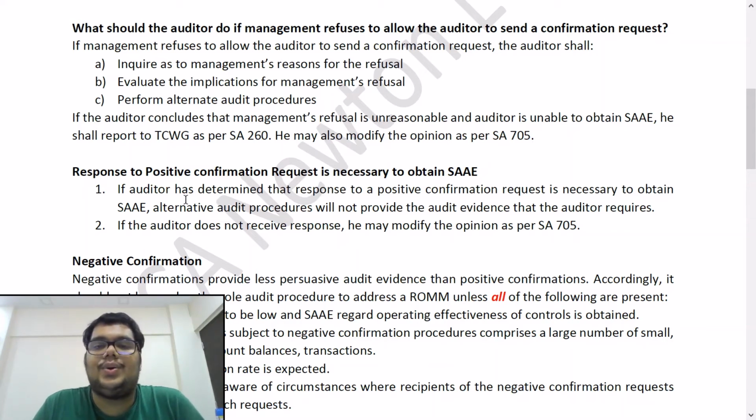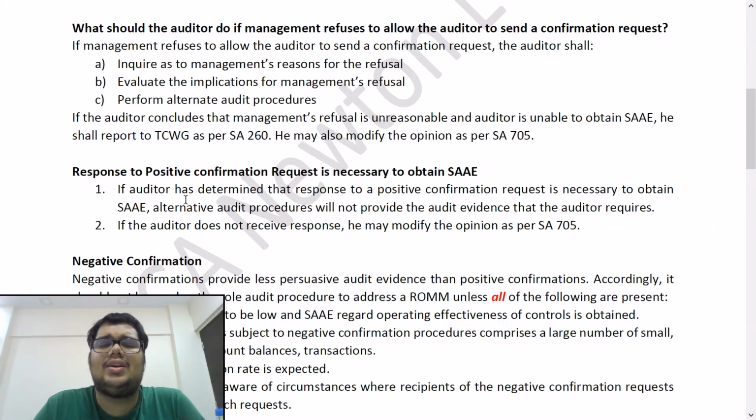Now in this scenario, what should the auditor do? Point number one, inquire as to management's reason for the refusal. Ask the management why they are refusing us to send a confirmation. Point number two, evaluate the implications of management's refusal. Now, let's say if the balance is a very immaterial balance, we may not be too much bothered about it. But if it's material, then it may have certain impacts on the audit evidence. Point number three, perform alternate audit procedures.